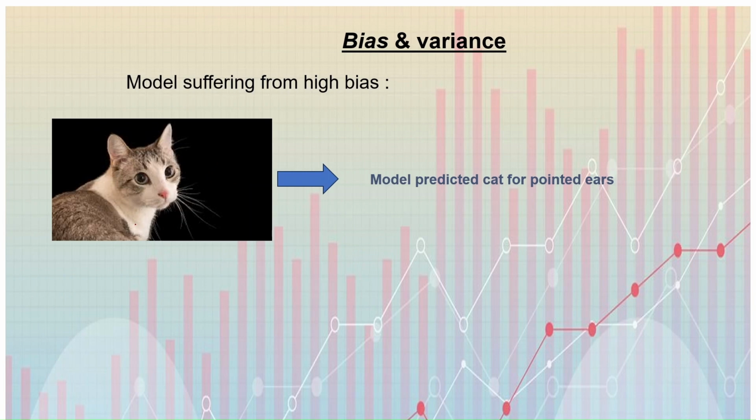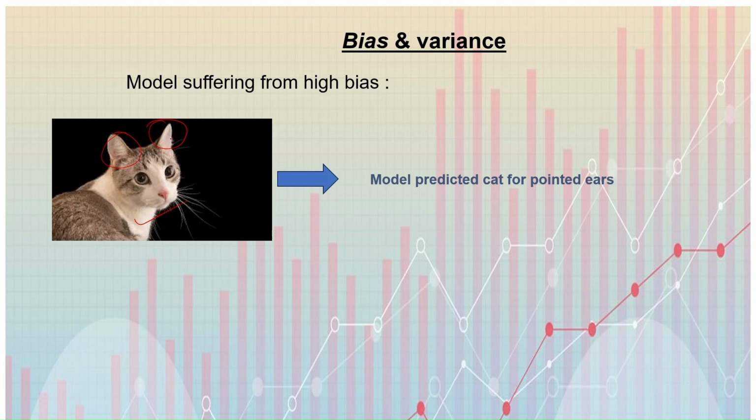Now, show this picture and ask the model. This time, the model predicted cat for the pointed ear. Pointed ear, so the model predicted it's a cat. So the prediction value and the actual value are the same.